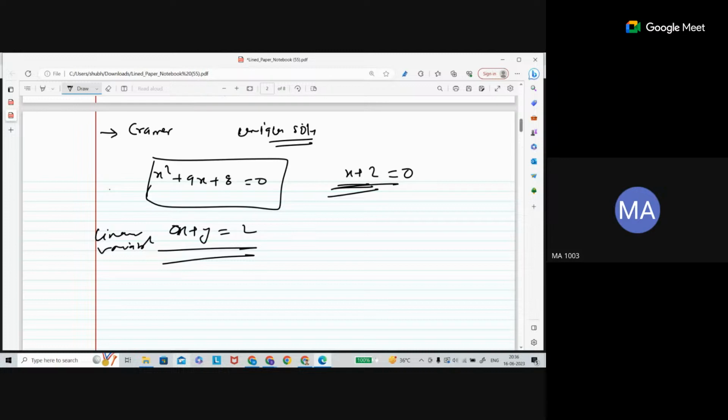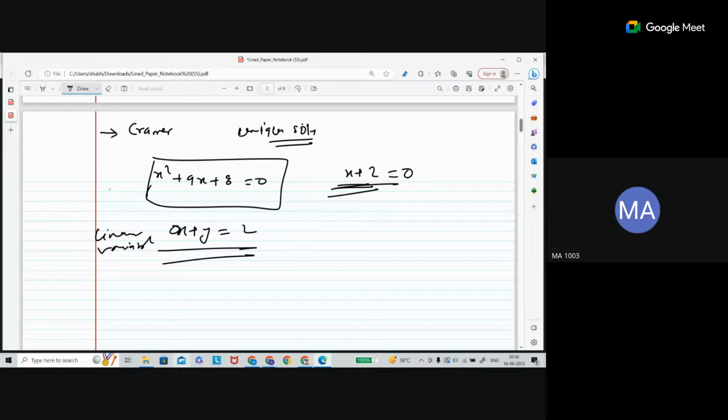Such kind of system, whatever the structure you got, you can call it a system, and each equation is linear. So that's why the naming is system of linear equation. Even a single equation is a system of linear equation. Or it can be more, where more equations are there, still the system of linear equation.